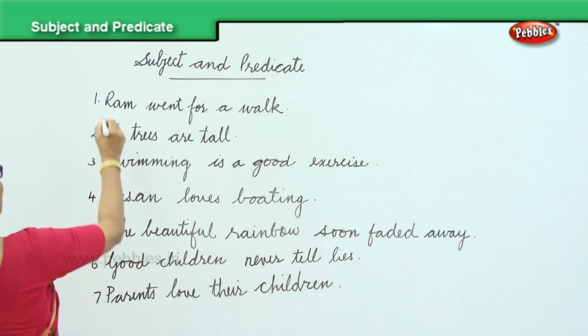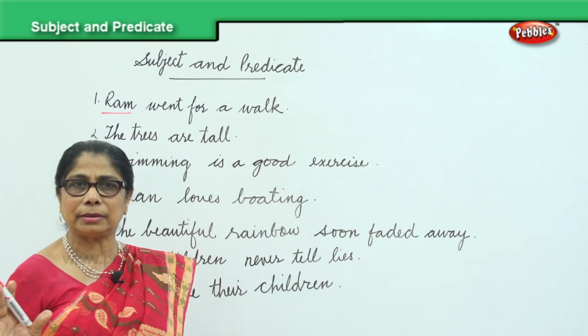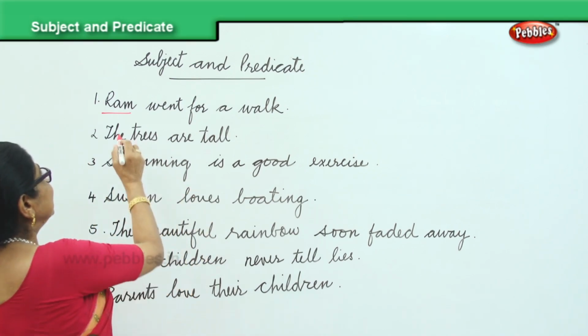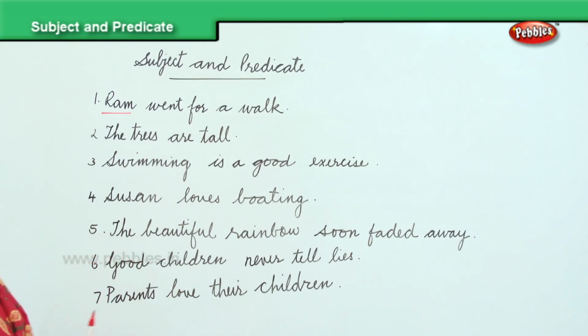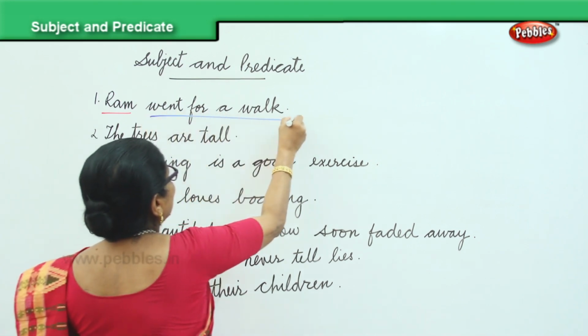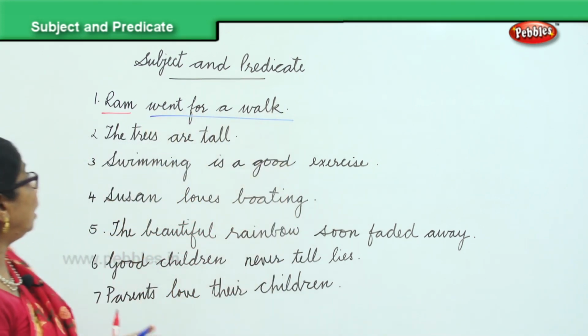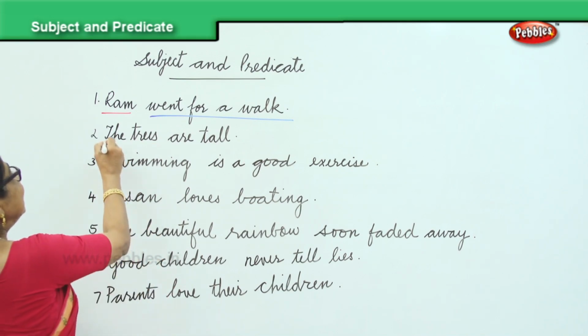Now look, Ram. Ram went for a walk. Ram is the subject. I am underlining the subject with the red and I am underlining the predicate with the blue. Went for a walk, ending with the full stop. Next, the trees.